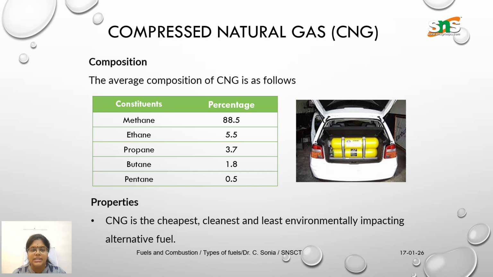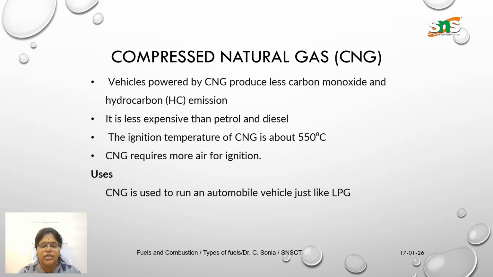Compressed natural gas is the cheapest, cleanest, and least environmentally impacting alternative fuel, so it does not contribute much to pollution. When used in vehicles, it produces less carbon monoxide and hydrocarbon emission. It is less expensive than petrol and diesel. The ignition temperature of CNG is about 550 degrees centigrade, and CNG requires more air for ignition.